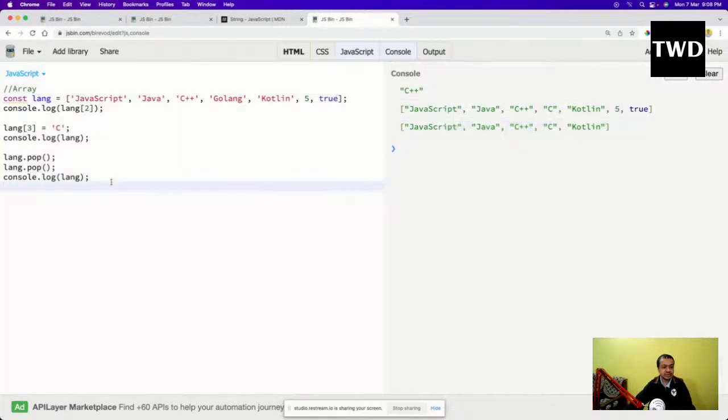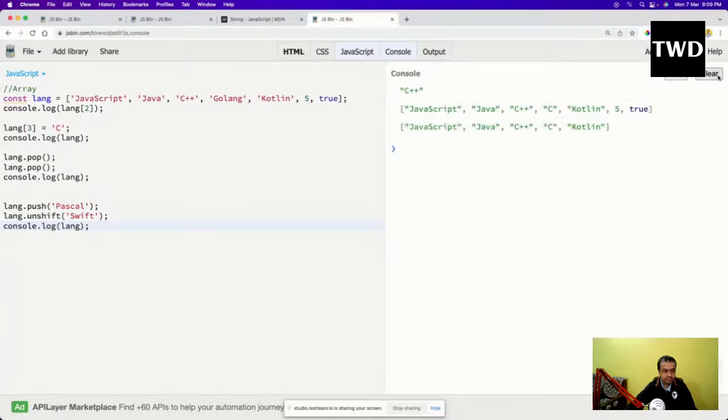Then there is something known as lang dot push, and there is like Pascal. So what is push? Push pushes to the end of the array. There is also something to push to the start of the array: lang dot unshift, like shift. And console dot log of lang. Now you will see what happens.